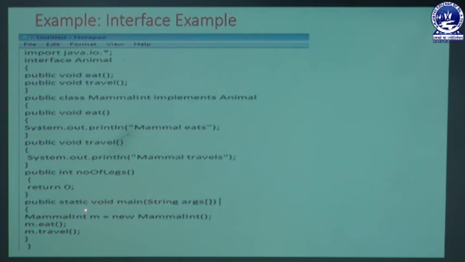Inside that main method we are going to declare an object related to that class, that means the MammalInt class. Then we write MammalInt, declare an object m with the new keyword, and MammalInt() is known as a default constructor. Here we are not declaring any type of constructor in that program, we only create an object m, and through that object we invoke the eat method directly, and we can also invoke the travel method without any problem.